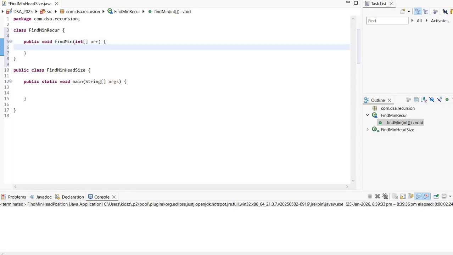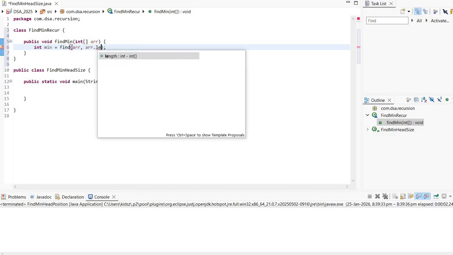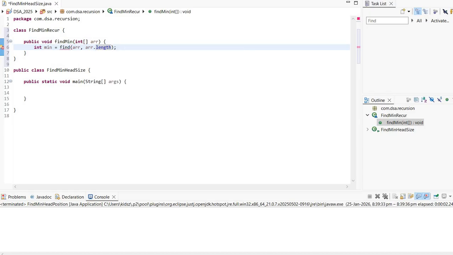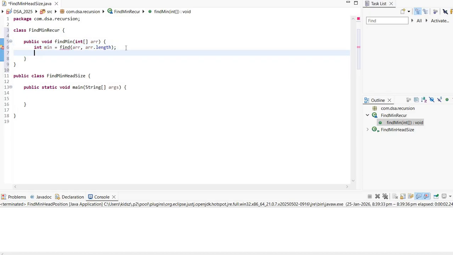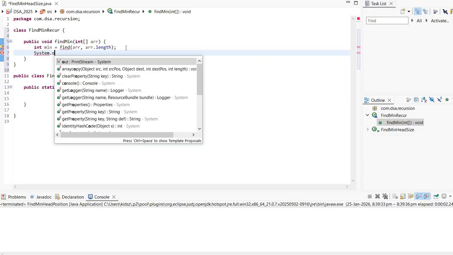Now I'm going to have one recursive call, so the structure that I'm planning is I'm going to prepare a method and then make a recursive call. Since it's going to return a value, which is nothing but the minimum value, let's say min, and I'm going to write a method, let's say find. So obviously it's going to take array1, and what could be the next parameter? Let's say if I pass the length of the array, then we will try to write how we can achieve this problem statement.